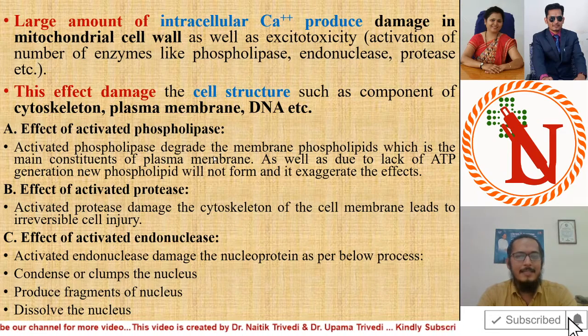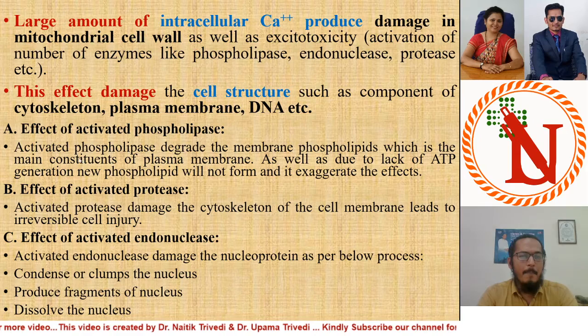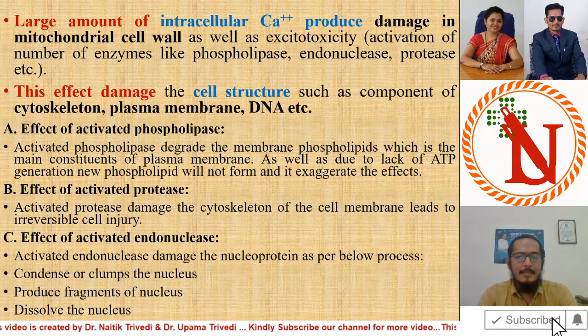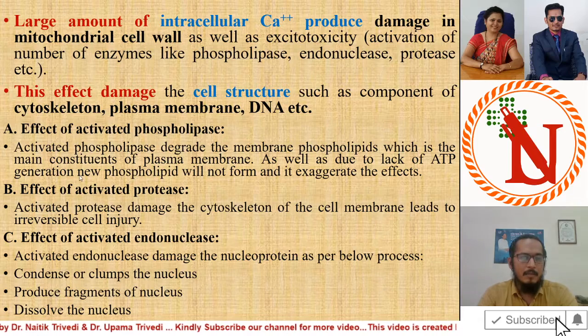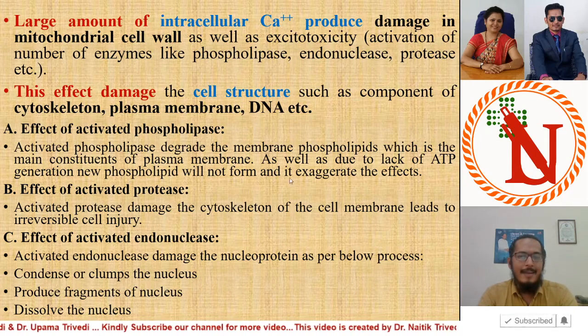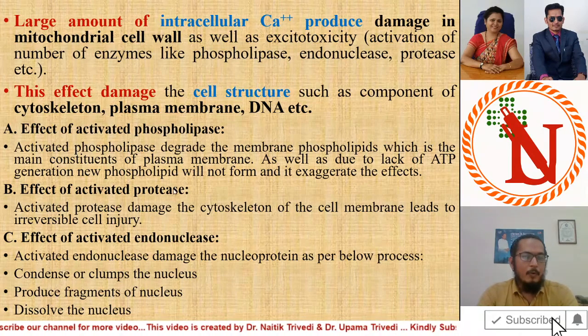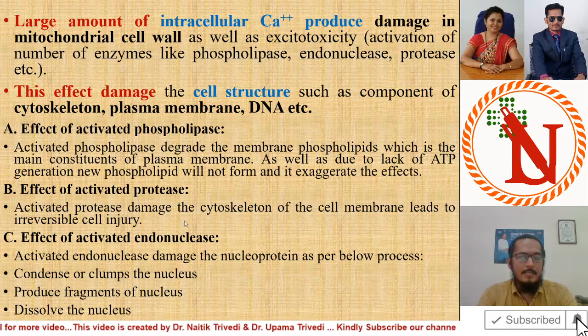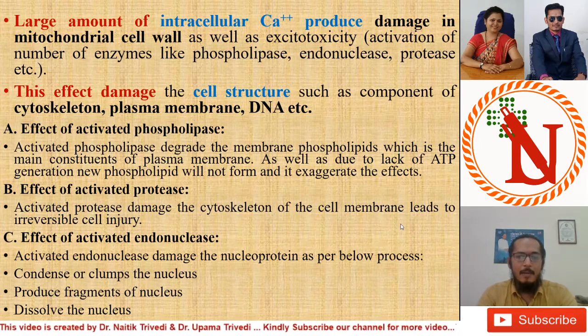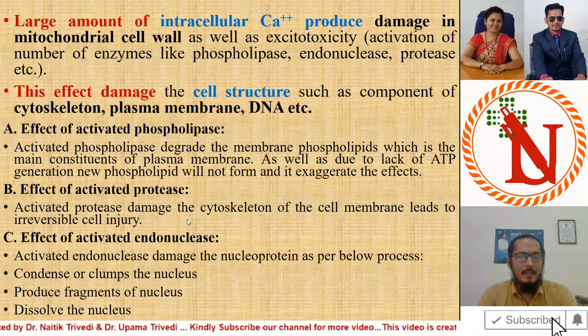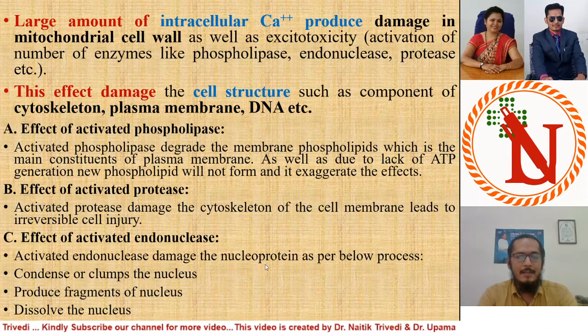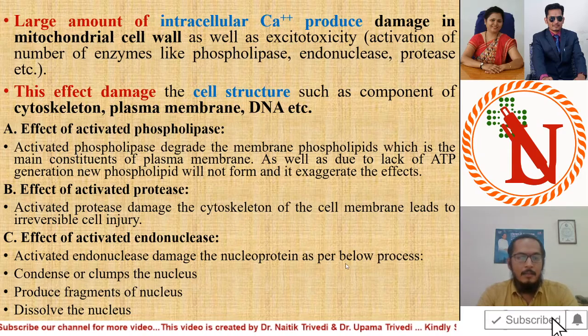Activated phospholipase degrades the membrane phospholipid, which is the main constituent of the plasma membrane, and due to the lack of ATP generation, new phospholipid will not form, and this effect is aggregated. Now, what will happen when protease is activated? Activated protease damages the cytoskeleton of the cell membrane, leading to irreversible cell injury. What will happen when endonuclease is activated? Activated endonuclease damages the nucleoprotein, produces clumping of the nucleus, fragmentation of the nucleus, and dissolves the nucleus.